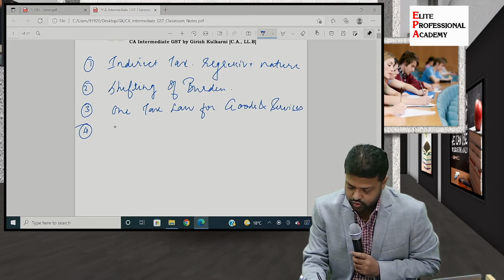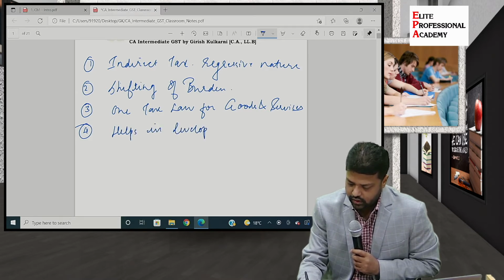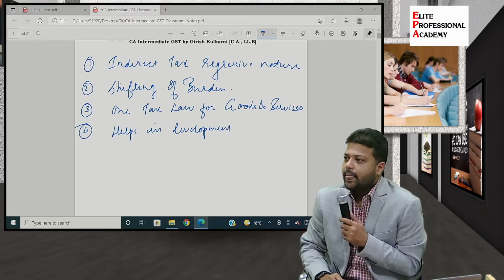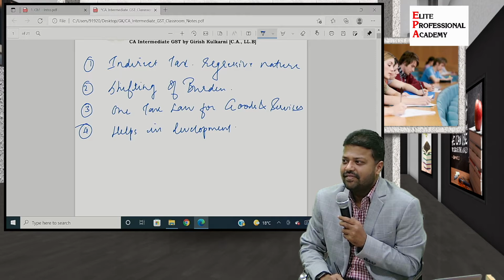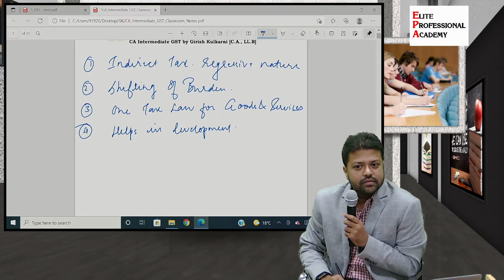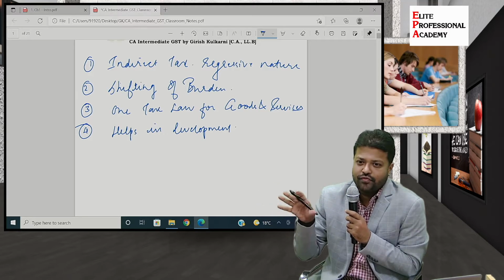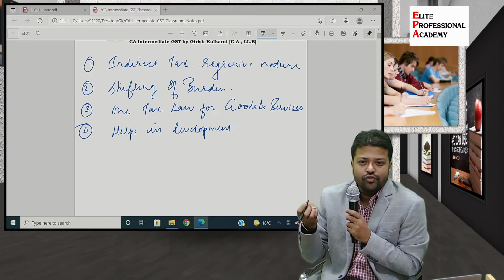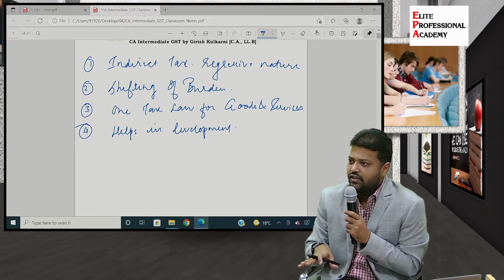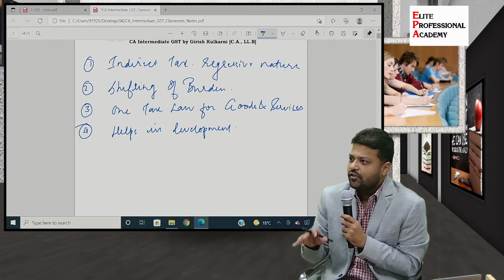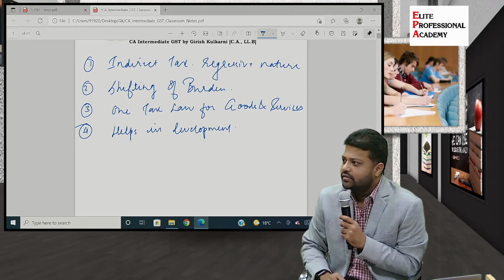Correct. So it helps in development. How does it help? Correct. So basically we have seen the budget related few screens wherein we saw how rupee comes and rupee goes. So approximately out of the entire revenue of the country, about 15 to 16% is generated from the revenue which is collected under GST. So it directly and indirectly helps in the development of the country. Very nice point. What else?